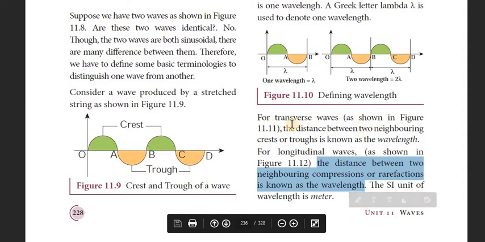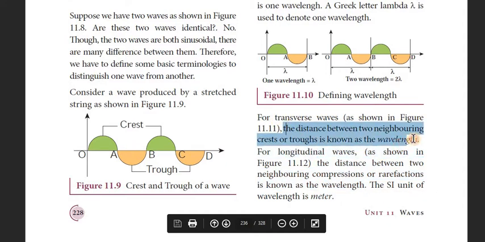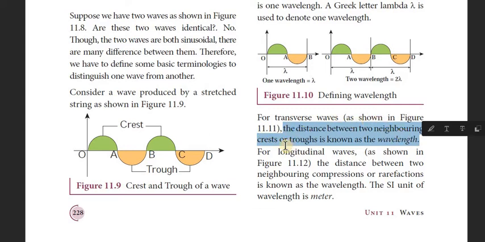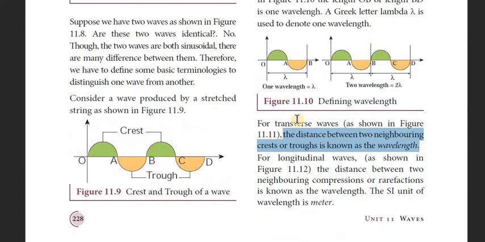For the transverse waves, how can you define wavelength? The distance between 2 neighboring crests or troughs is known as the wavelength. Look, the 2 neighboring crest and trough together make the wavelength, if you have to say it in the format for the transverse wave.